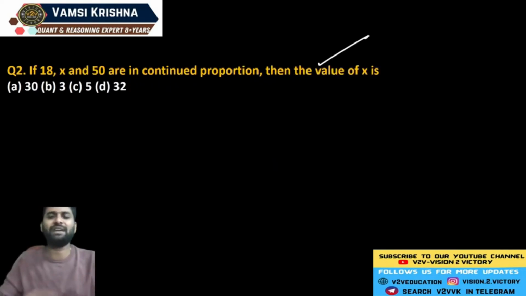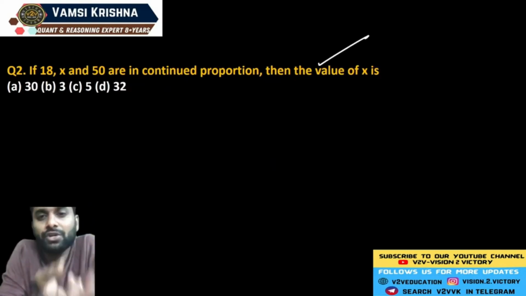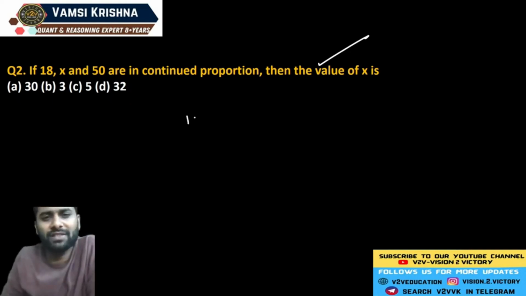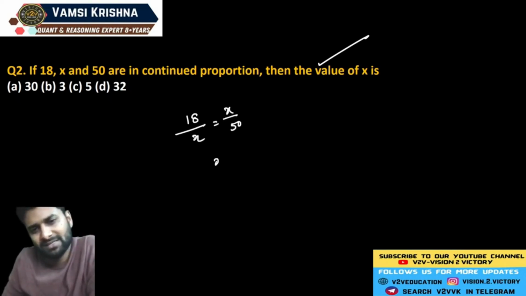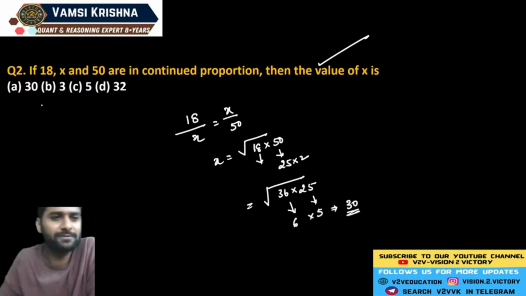Now you just identify what is the value of x. See here, 18, x, 50 are in continued proportion. What is the value of x? You know that for three variables, 18 by x is exactly equal to x by 50. It means x square is exactly equal to 18 into 50. It means x is equal to the root of 18 into 50. Now you can take 50 as 25 into 2, and 18 2s are 36. So finally the calculation involves the root of 36 and 25. The root value is 6 and the root value is 5. Now you will get the value of 30 units.